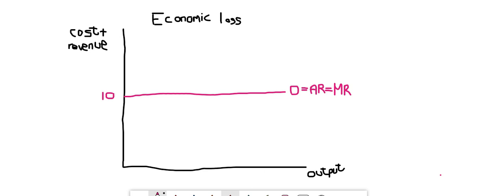Then in step 2, we have to add marginal cost. We know marginal cost looks like the Nike swooshy. So when we add in the marginal cost, we just do it. And we label. Immediately you label your graph, otherwise you're going to forget. And if there's no label, there is no mark.